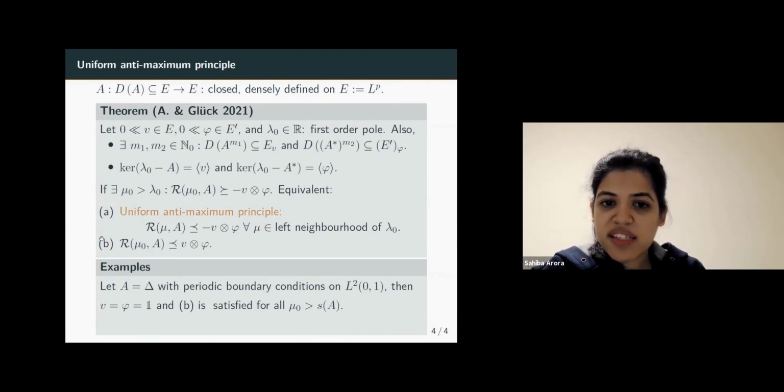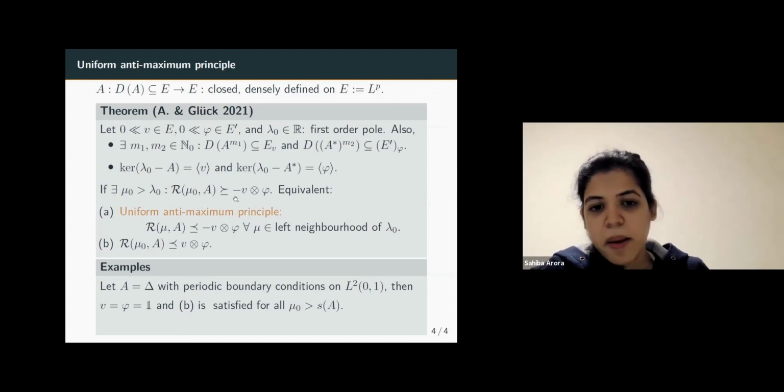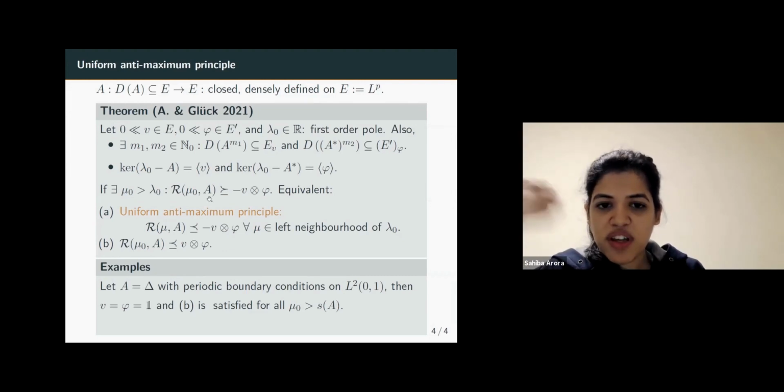Now, first of all, for this characterization to be applicable, we need to check that this assumption is satisfied. But as I mentioned before, this condition is actually free because A generates a positive C0 semigroup. And for positive C0 semigroups, this assumption comes free of cost because the resolvent on the right of the spectral bound is always positive. So since it is positive, it is in particular obviously dominating something negative. So this condition is free of cost for generators of positive C0 semigroups. So the characterization is indeed valid.